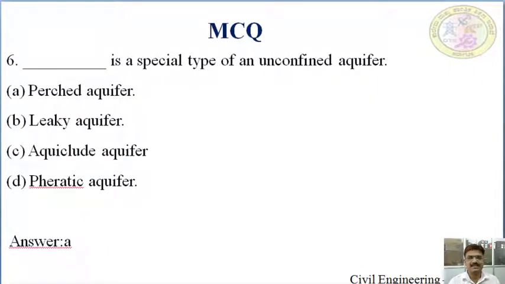Dash is a special type of unconfined aquifer. Given are perched aquifer, leaky aquifer, confined aquifer, phreatic aquifer. Answer is A, that is perched aquifer. It is a special type of unconfined aquifer where one surface is impermeable.